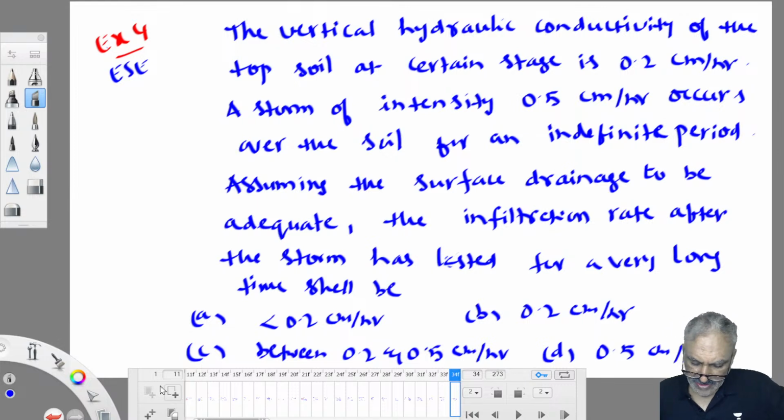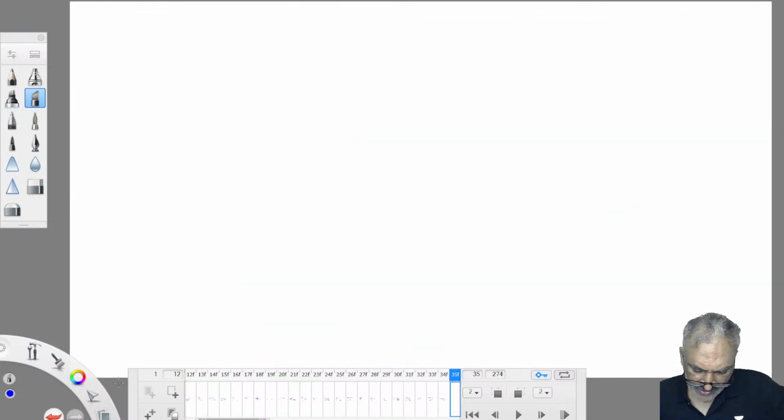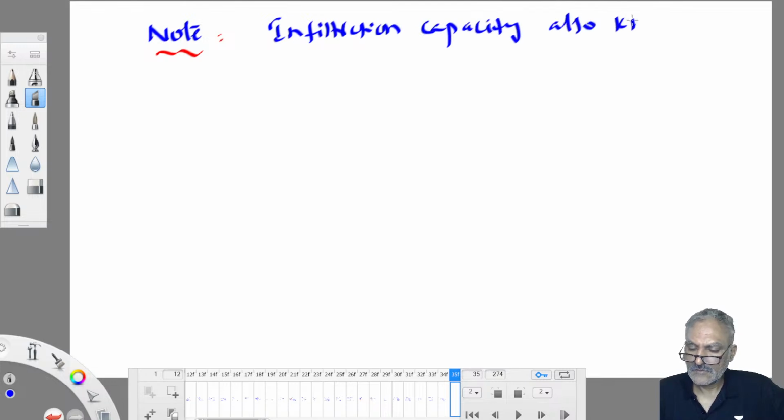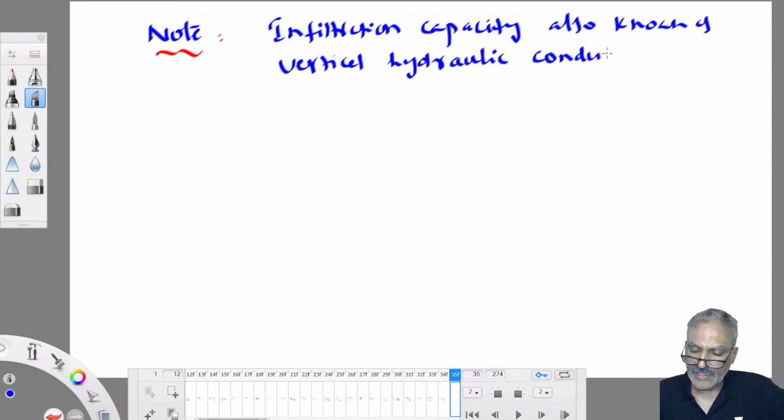The vertical hydraulic conductivity, the point you need to remember, is nothing but infiltration capacity. Vertical hydraulic conductivity is also known as infiltration capacity. So indirectly he has given infiltration capacity.